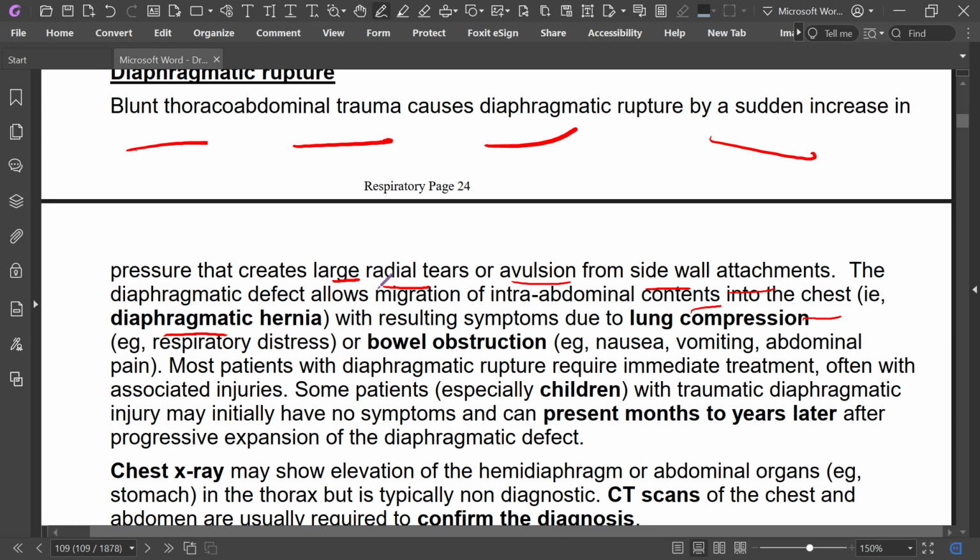That means diaphragmatic hernia, with symptoms due to lung compression: respiratory distress, bowel obstruction, nausea, vomiting, and abdominal pain. Most patients with diaphragmatic rupture require immediate treatment, often with associated injuries. Some patients, usually children with traumatic diaphragmatic injury, may initially have no symptoms and can present months to years later.